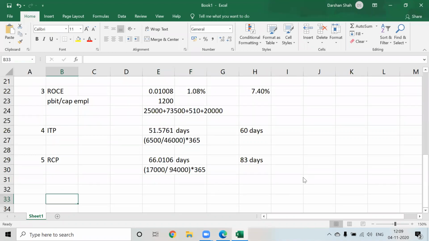Done. So the ratios are done. Ratios are done. Let us start with the analysis then. Let us start with the analysis one by one.